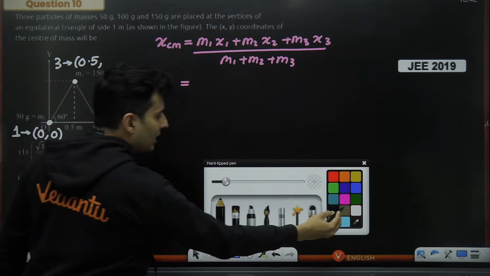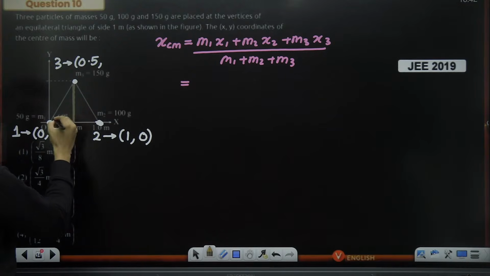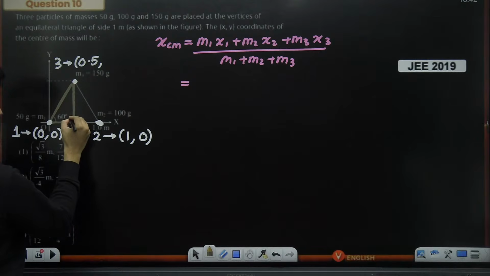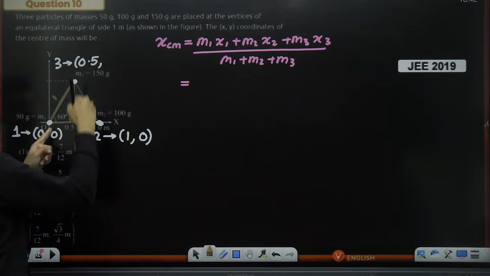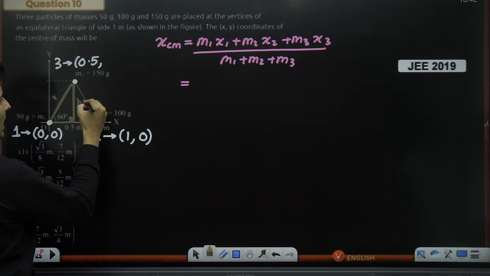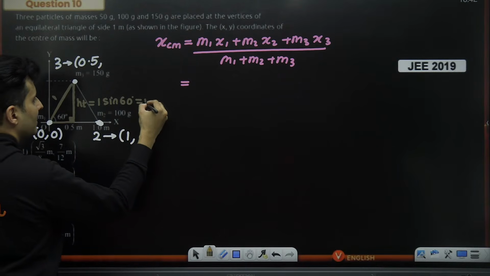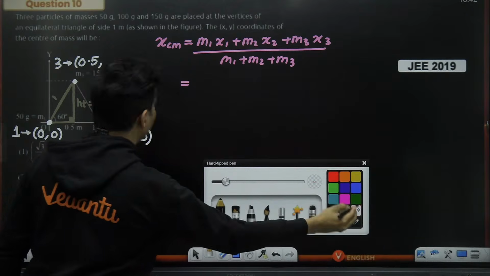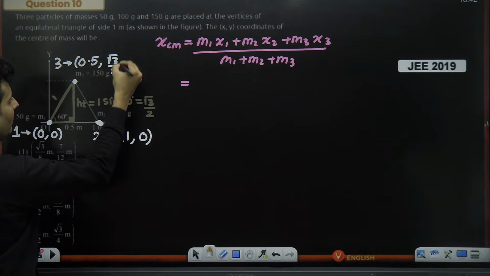Well, for that, use this logic. Whatever is the height, this height can be measured using trigonometry in this particular triangle. This is a right angle triangle. This side length is 1. So the height will be 1 sine 60. Sine 60 is root 3 by 2. So hence I will put over here the y coordinate will be root 3 divided by 2.